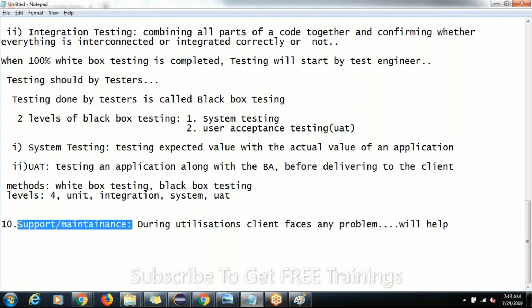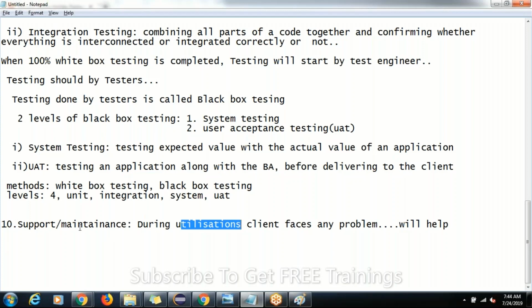Actually, in some offices there will be a separate support and maintenance team. Generally, in most companies, if the employees are in India, they will get the project from the US or UK or somewhere like that. The times will be different, so the customers start using the application during India's night time. Whenever it is night in India, it is day for them, right?